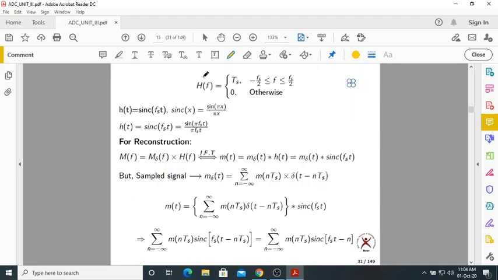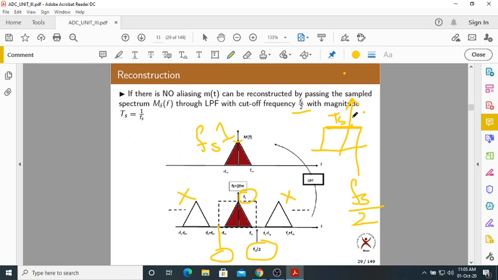So here, what is the low pass filter? Low pass filter is in time frequency domain. I am reminding you. So low pass filter with the transfer function H of s, I told you just now. This is a low pass filter. We are using the low pass filter in the frequency domain for reconstruction.